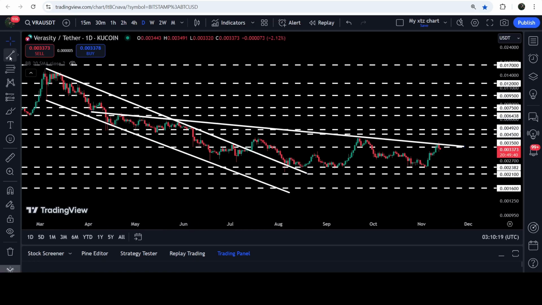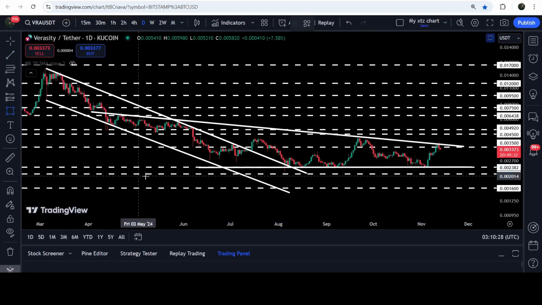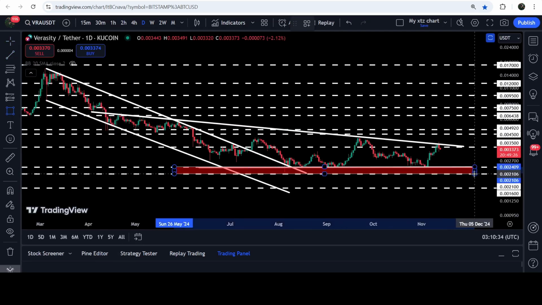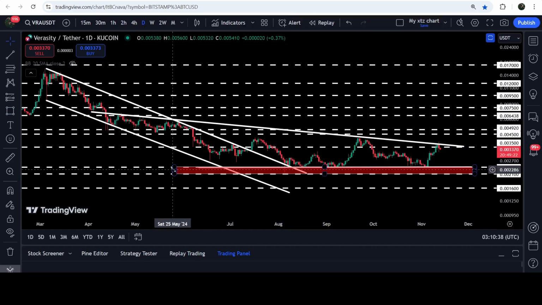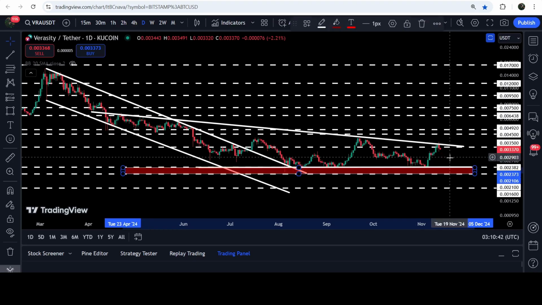And by the way, here we also have this horizontal support. In fact, this is a complete support zone that starts from $0.00238 and goes to $0.0021. And this is the formation of another descending triangle.